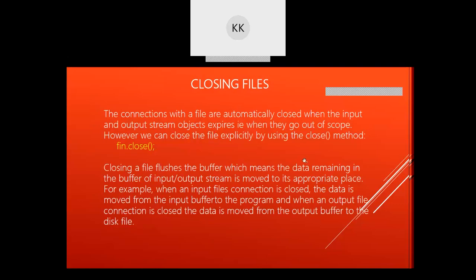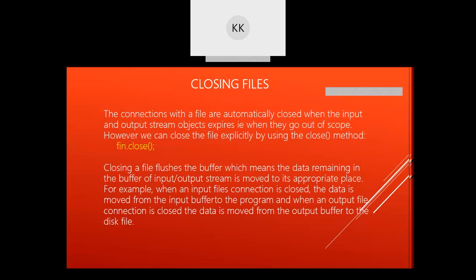Then closing a file: if you open a file and don't close it, it will create stress on your memory. So whenever you open a file, you need to close it. The file is not automatically closed when your program exits or the connection of the file gets terminated, so it is good practice to use the close function.